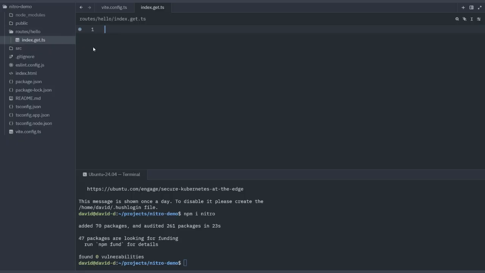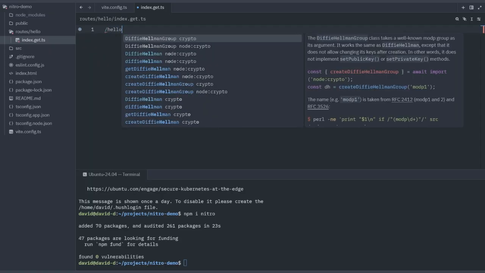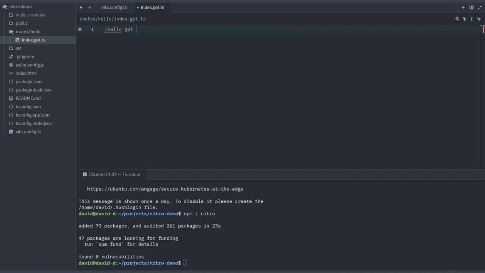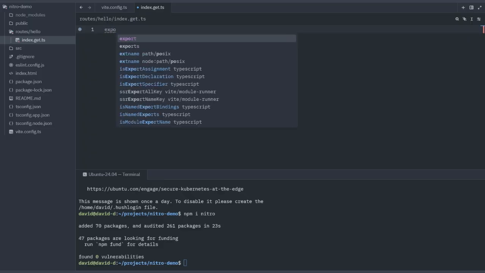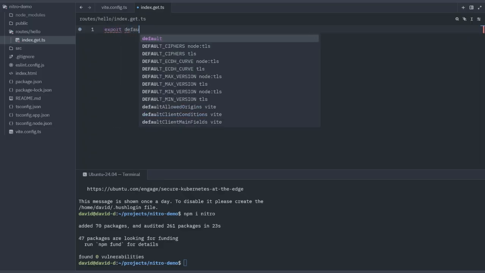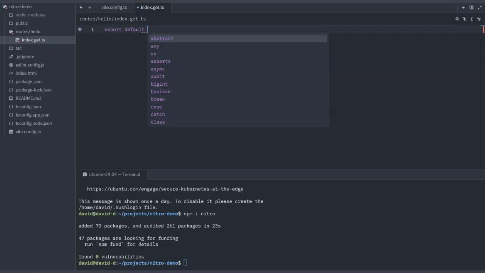Essentially we're creating a route that routes to /hello, and it's a GET method. You can change get with put, patch, delete, whichever you like. So now we'll write a quick function, export default defineEventHandler.